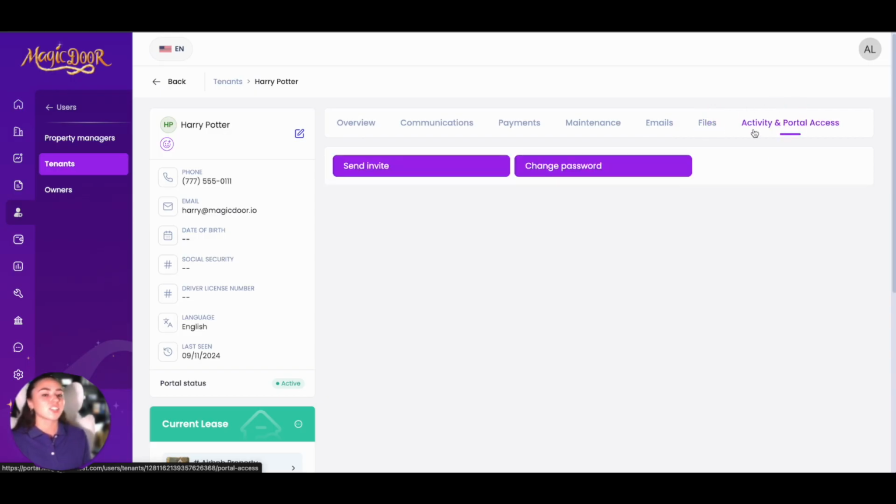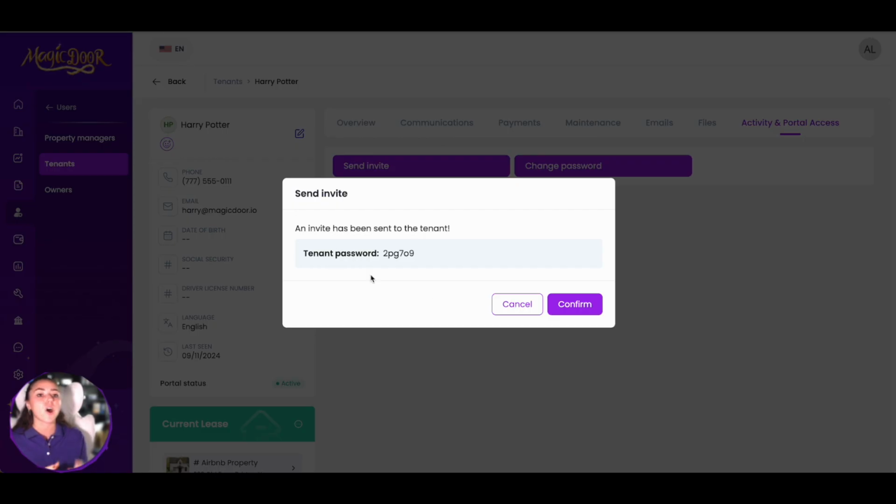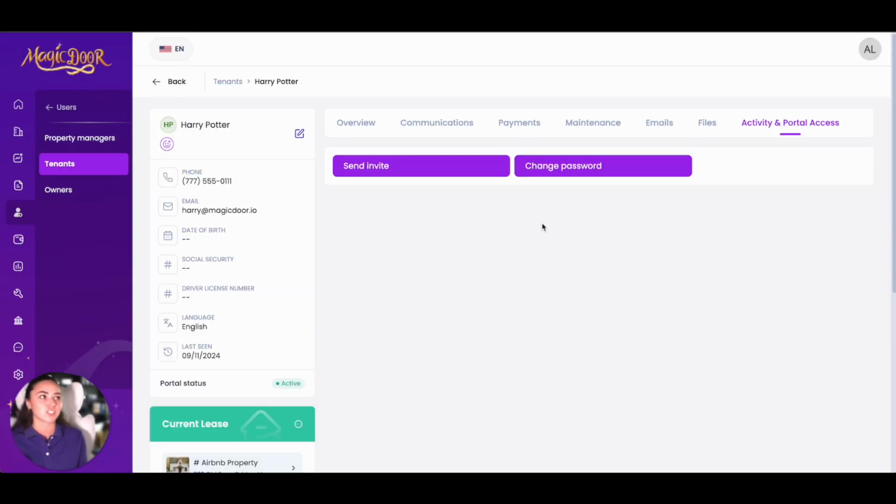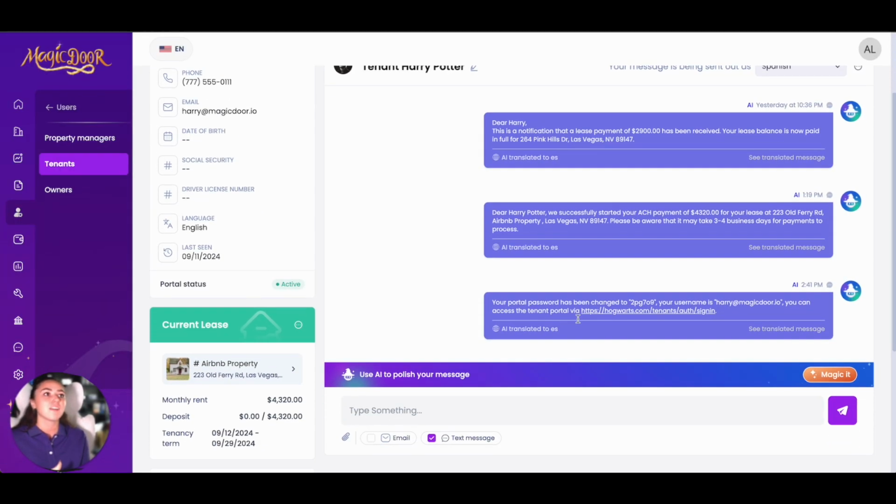And this is actually where you can give them access to the tenant portal. So what you would do is just go to the tenant like I just showed you, and then you'll come to this button here, Activity and Portal Access. You would click Send Invite. It would automatically send them a message through the communication tab via either phone number or email, whichever one you have selected. So they don't need an app or anything like that. This is just going to send them a direct link.